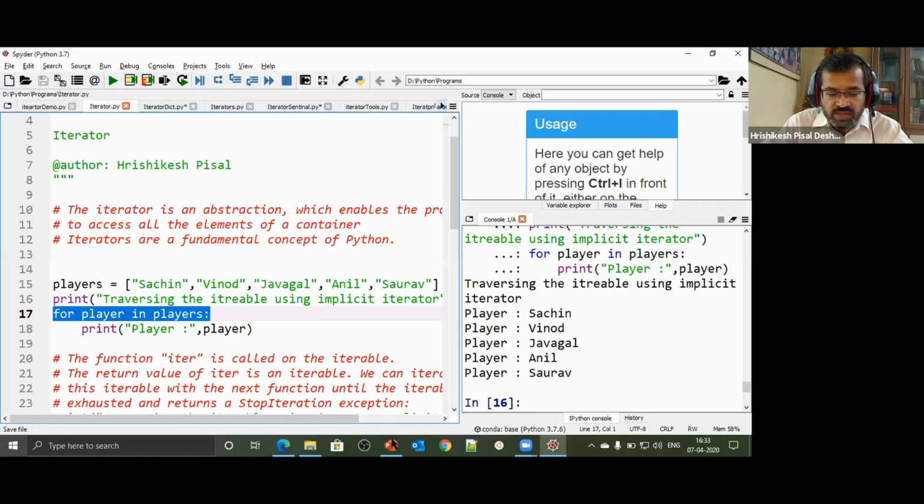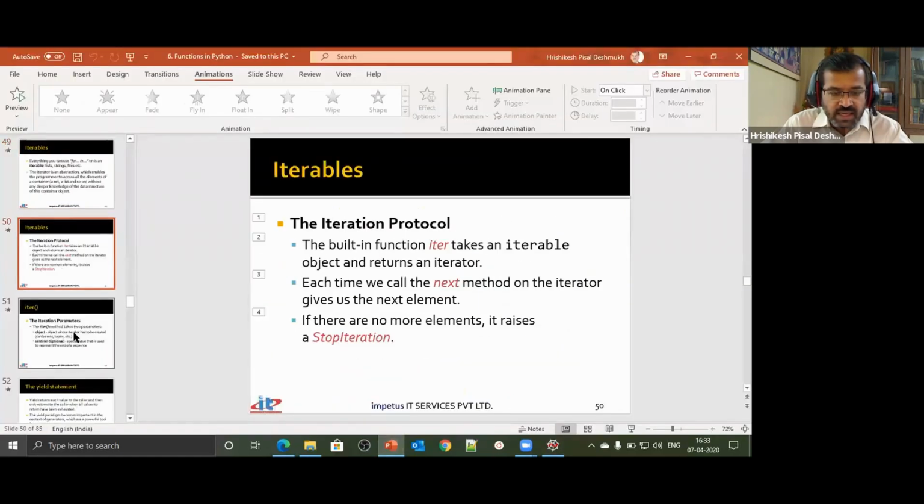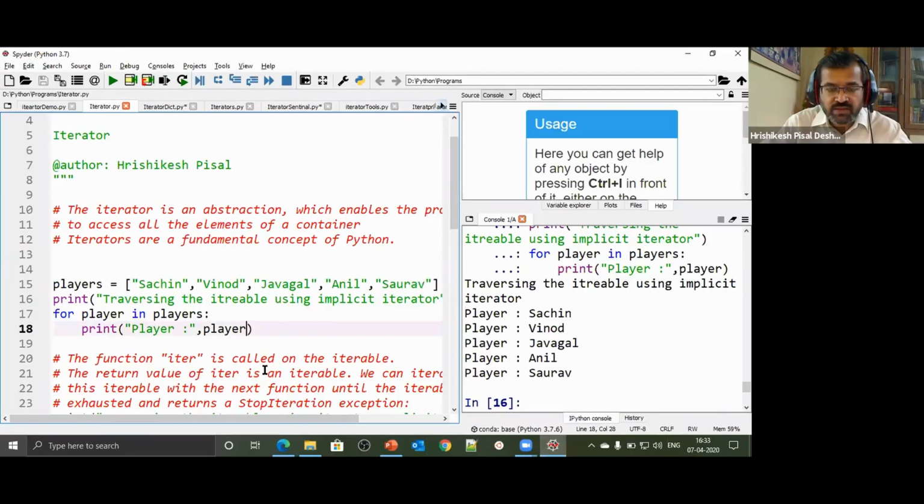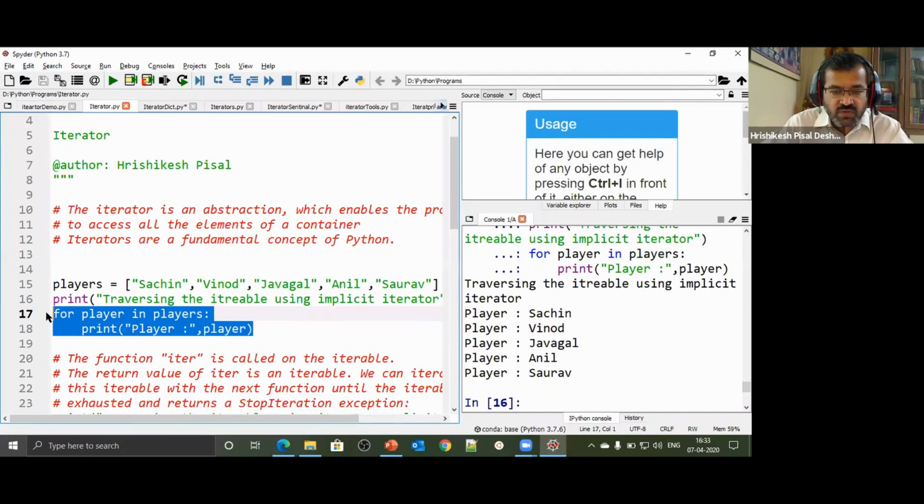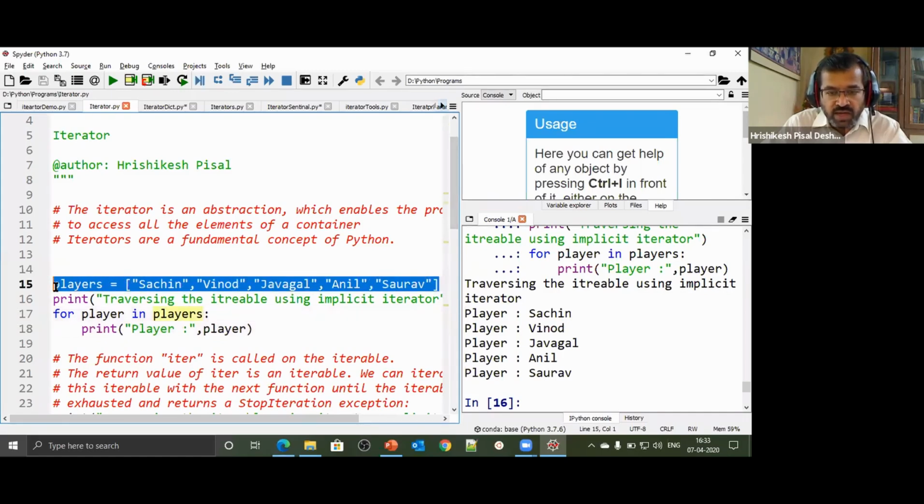Now what we plan to explore is a function called iter. What is the basic purpose of this function? This function gives you an iterator which we can use to control how many times you would like to iterate. When I'm using this for loop, there is no way to stop at any place, because for player in players is actually going to iterate through all the elements. We don't have control to stop after the first player or the second player.